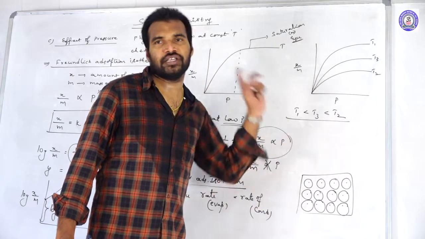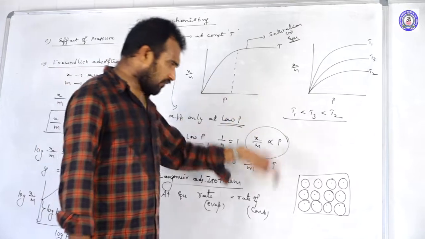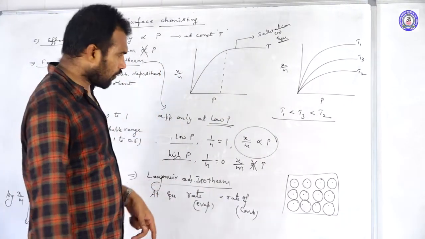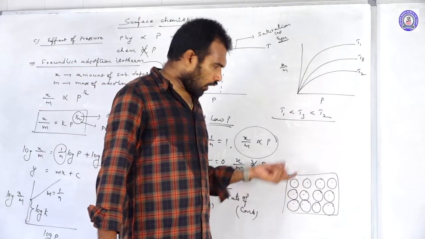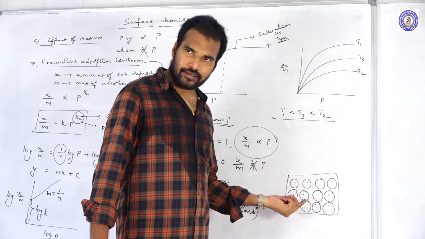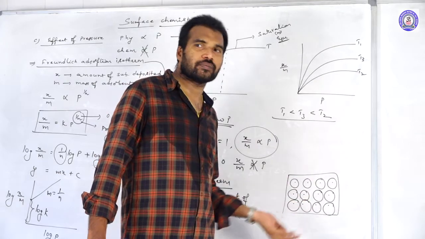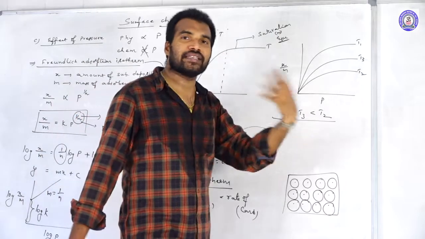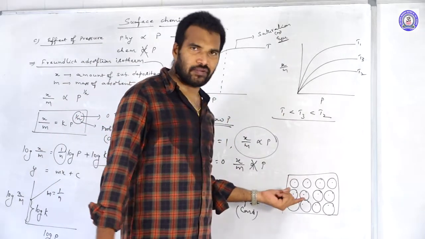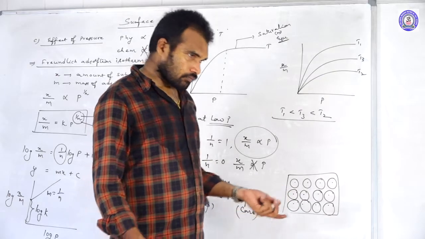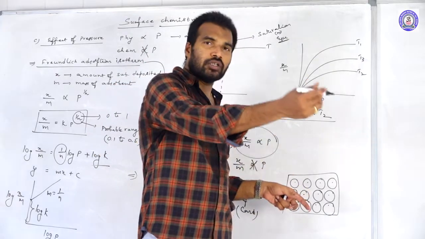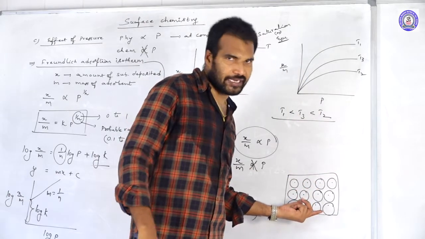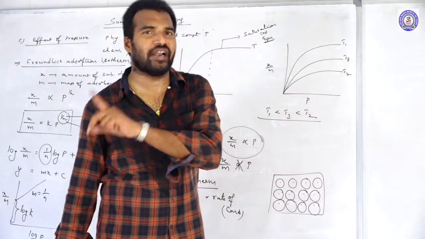Unilayer or multilayer? Unilayer, no doubt. Okay, and one more thing, the rate of evaporation. What is the evaporation? After the molecules get accumulated, what happens? Those accumulated molecules may again dissociate. The speed with which they are dissociating is called the rate of evaporation. And in the same place, some molecules are trying to condense back and again accumulate on the remaining vacant spaces. That is what we call the rate of condensation.